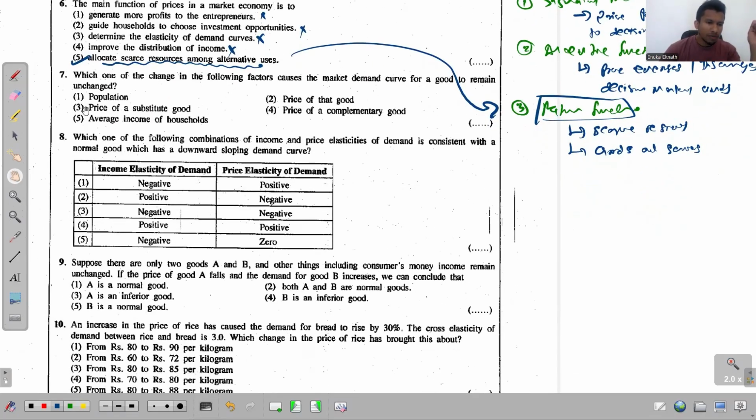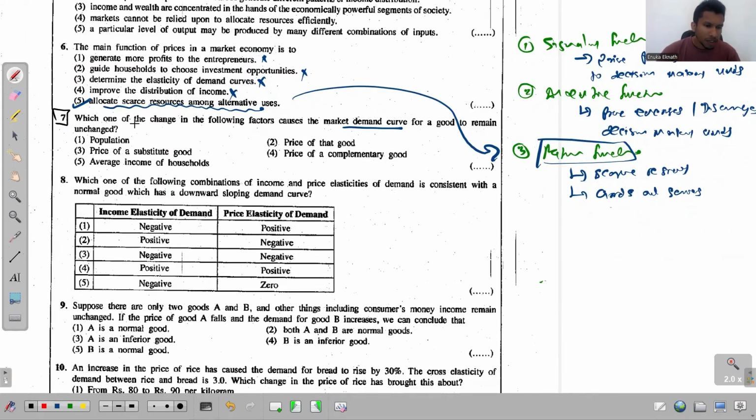Right. The seventh one says, which one of the following changes causes the market demand curve for a good to remain unchanged? See, when one of these changes, the demand curve remains unchanged, and we just need to find that option.